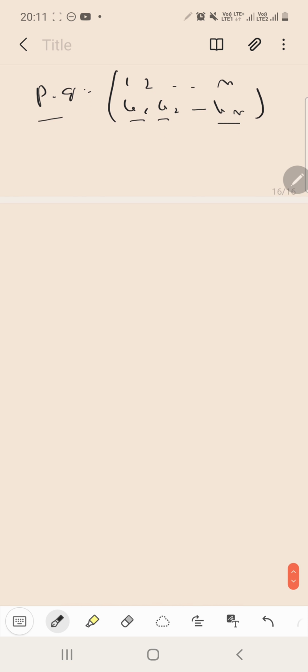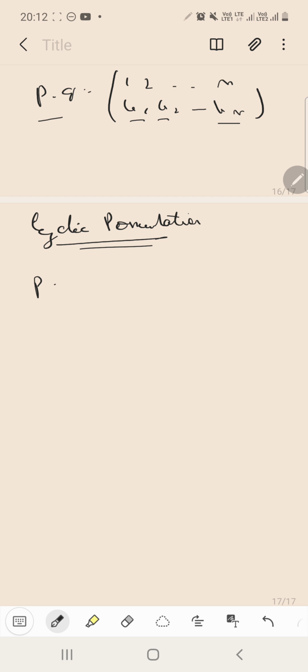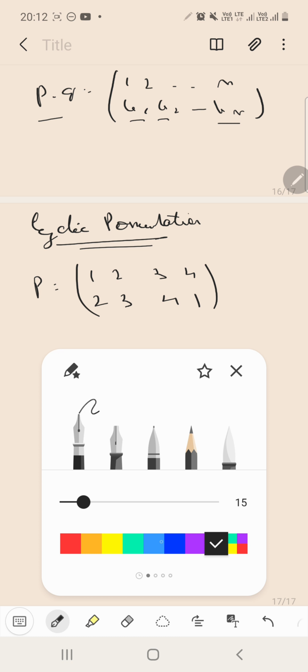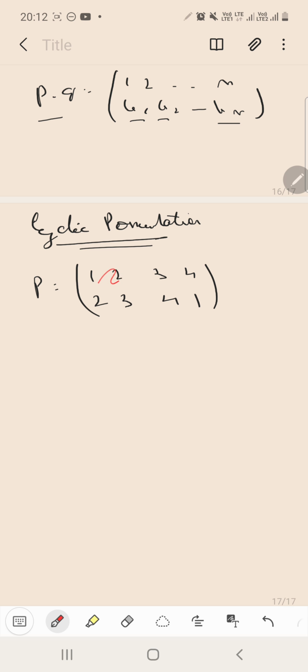Now we will be talking about cyclic permutation. So what is cyclic permutation? For example, if you have a permutation P equals 1 2 3 4 over 2 3 4 1, carefully notice here that 1 is replaced by 2, 2 is replaced by 3, 3 is replaced by 4 and 4 is replaced by 1.